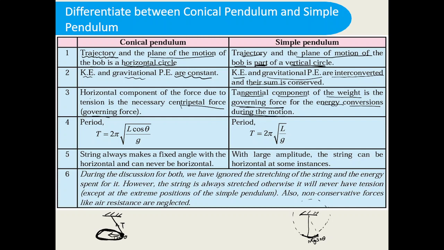Okay. So the time period formula is T equals 2 pi under root of L cos theta divided by g.